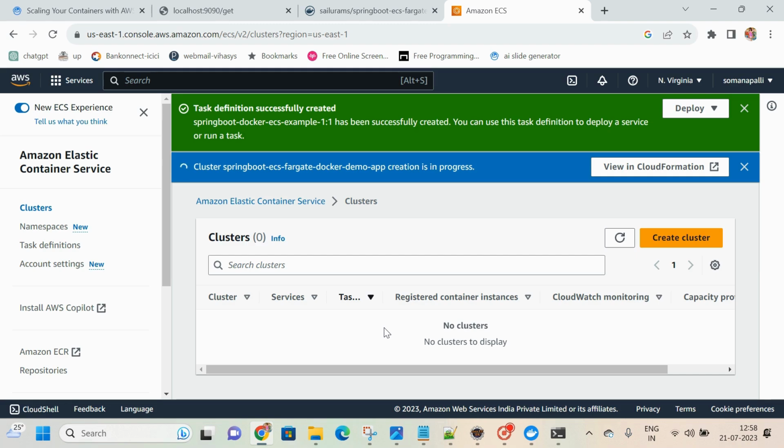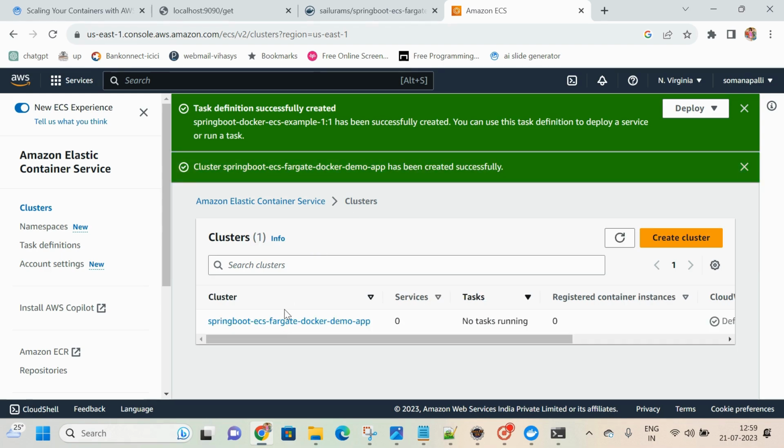To work with AWS, the majority is configuration. If you are able to configure properly, you can drive very smoothly. But what we are configuring and why we are configuring is important. So please follow the same steps to execute very smoothly. CloudFormation cluster is in progress.